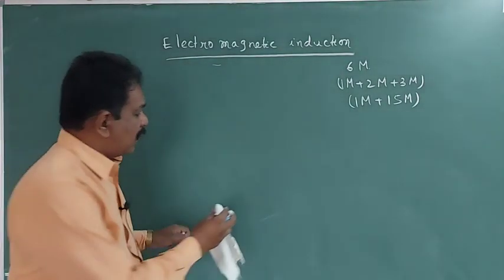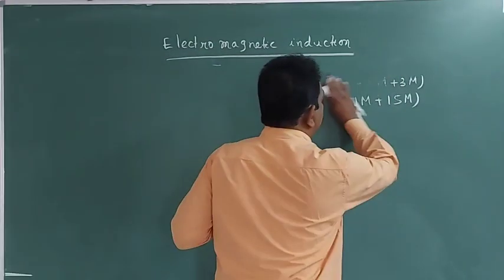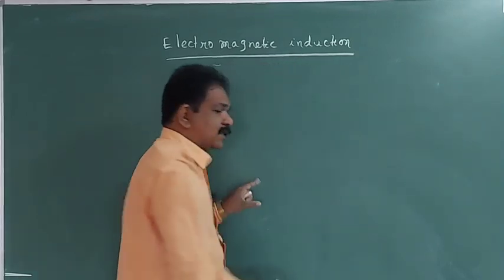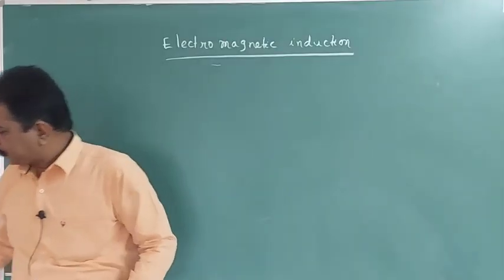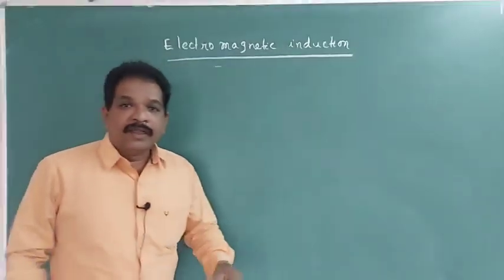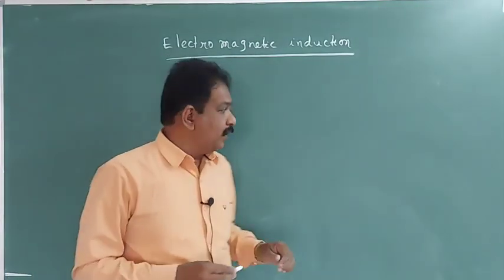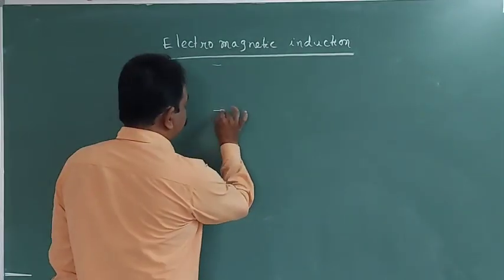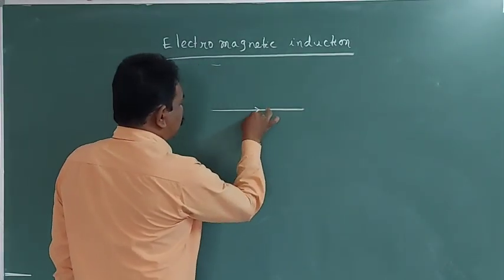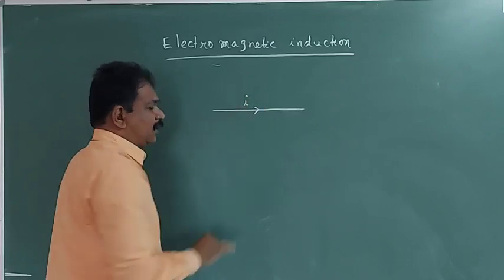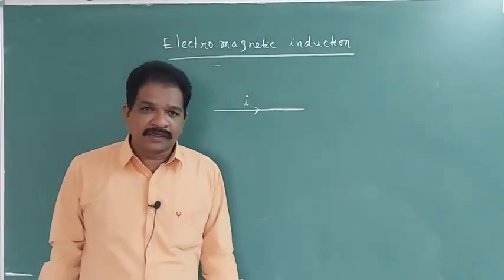Now, how was electromagnetism invented? What is the base? Let us see. When current is flowing in a conductor, I am taking a conductor. Current is flowing in the conductor.